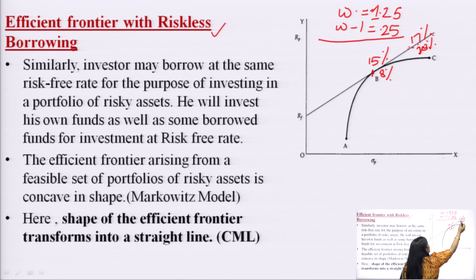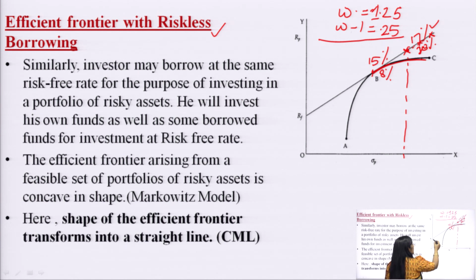If we compare this line with this, and analyze every point, we find that every point on this straight line gives us a better portfolio as compared to every point on this concave line. So it was suggested that the shape of the efficient frontier is now a straight line, which is indicated by this line having risk free lending and risk free borrowing, RF.